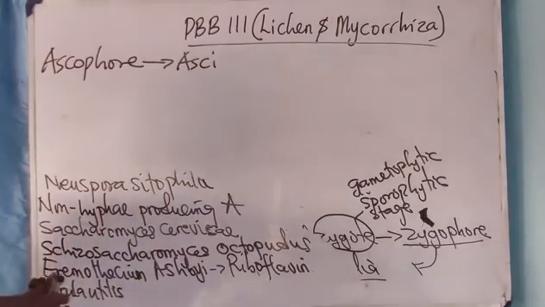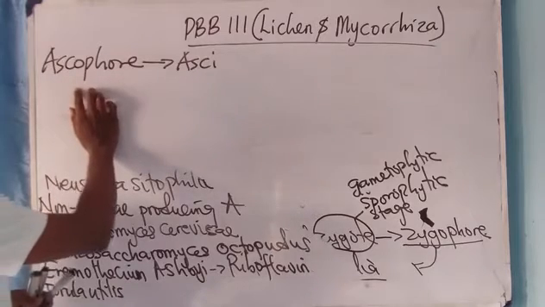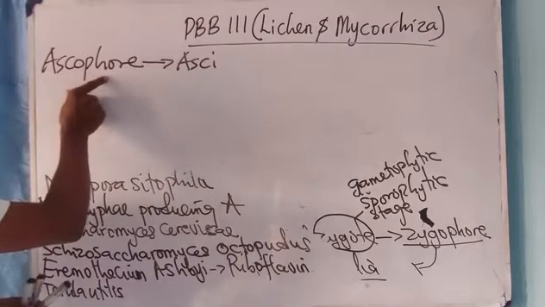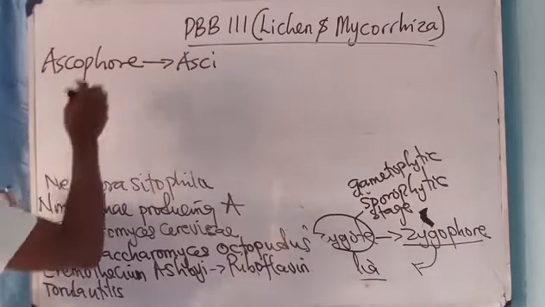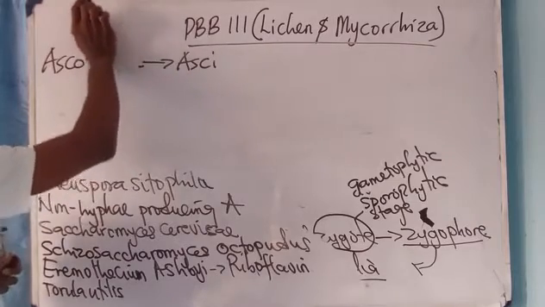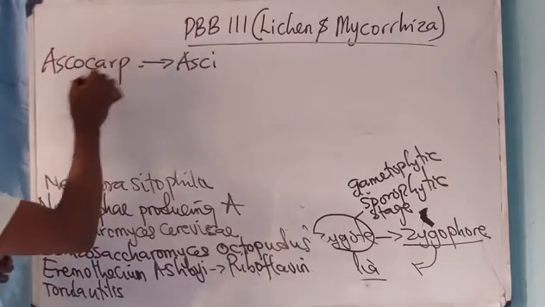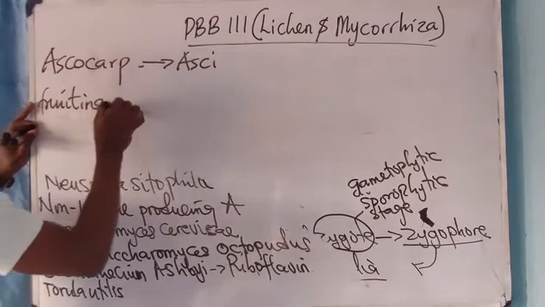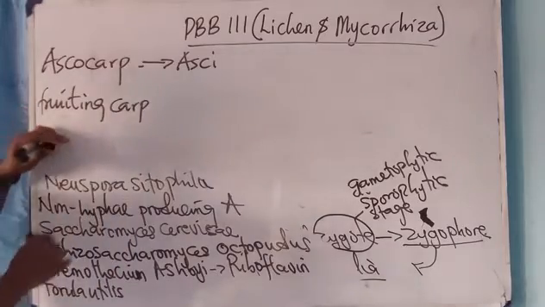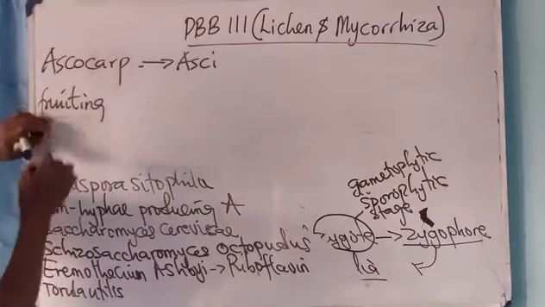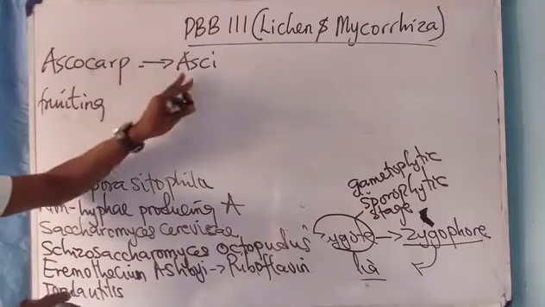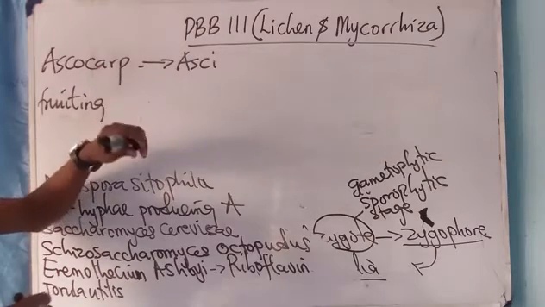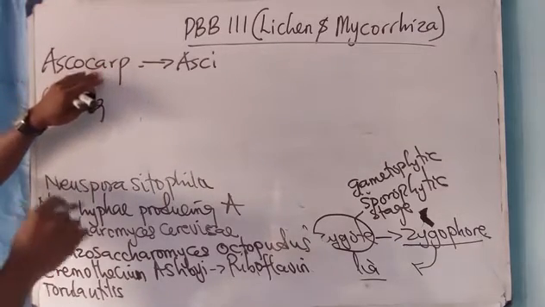Now, they produce ascocarp rather. Ascocarp is the fruiting body. Ascocarp is what? The fruiting body of the ascomycetes.